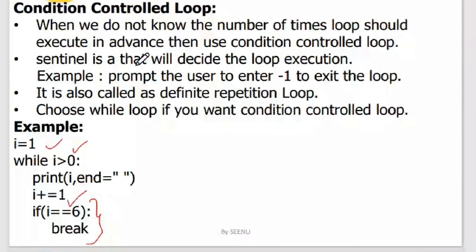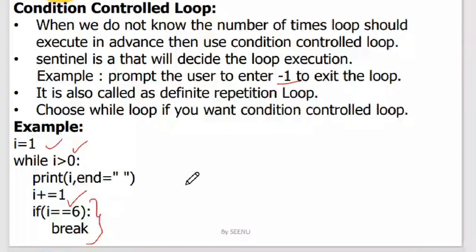So in what kind of programs will you choose a condition control loop? Condition control loops are used in an infinite loop. Say you want to execute the loop many times, and when the user enters -1, you want to exit the loop. In cases like menu driven programs, you want to execute the menu n number of times till the user gives some particular value. When the user gives some exit value, then you come out of the loop. In those cases, you will use condition control loops.